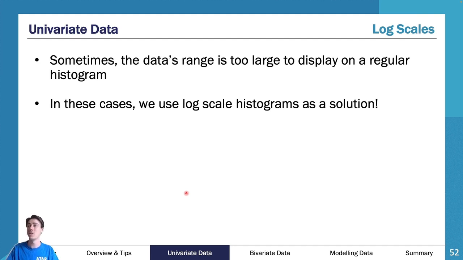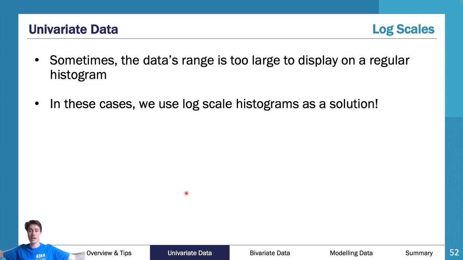So sometimes we have a data range and it's too big. The most common example of this is if you look at the populations of the world. You look at somewhere like Samoa, and I think Samoa is somewhere around 9,000, 10,000 people. Even Vatican City, don't ask me how that is a country, but nonetheless, Vatican City is something like 300 people. It's really, really small. But then you compare it with somewhere like China or India, which have over 1 billion people. You put them on the same histogram, and it just doesn't work.